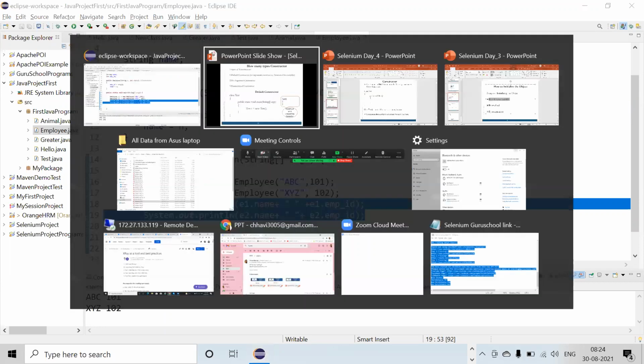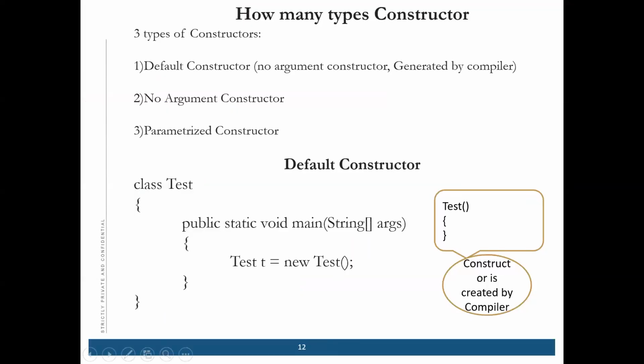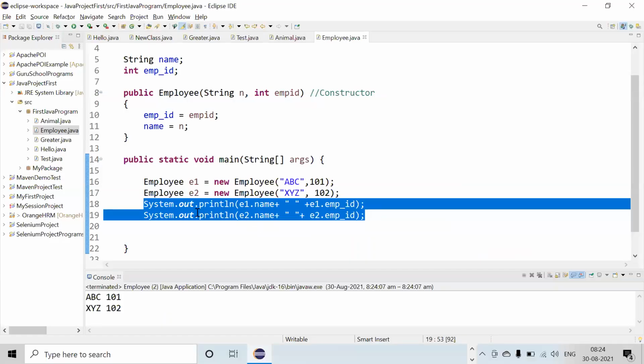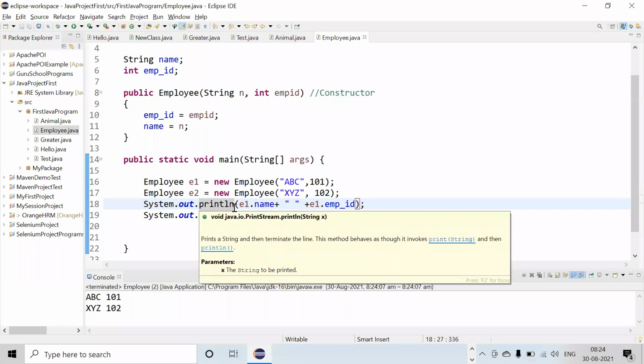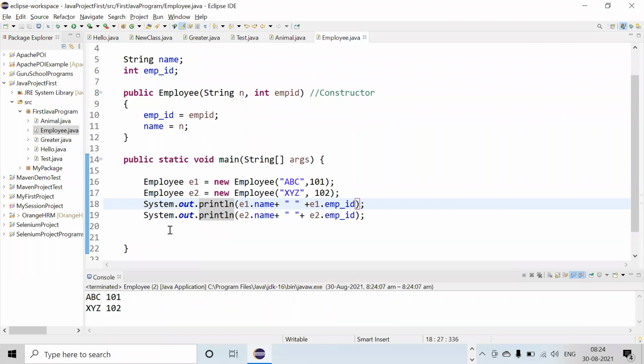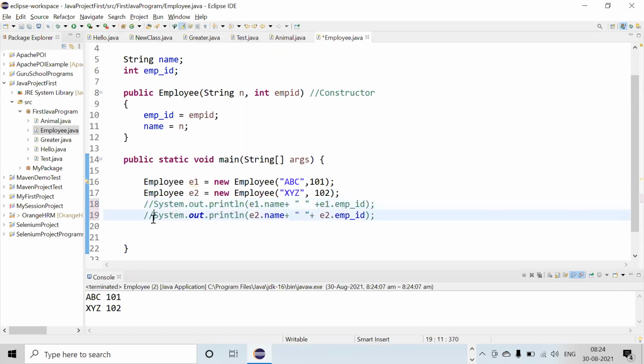Is that clear to everyone? Any doubt? So in system, if we first write employee ID, then a space, then name, it will not run? No, it will run, but just the display is not correct. First the employee ID will come and then the name will come. Everything will run.